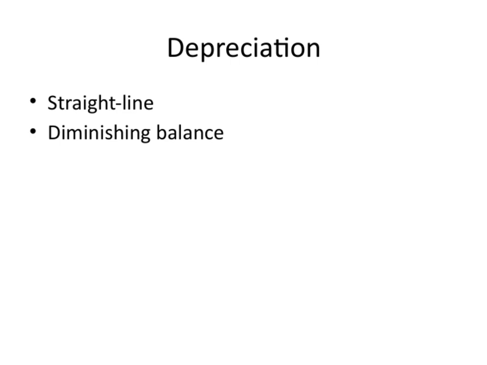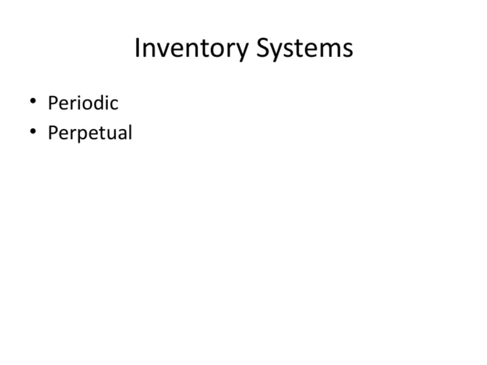Let's take a closer look at inventory systems, specifically the periodic and perpetual methods. The periodic inventory system is one where we update our inventory records at specific intervals, like monthly or quarterly.